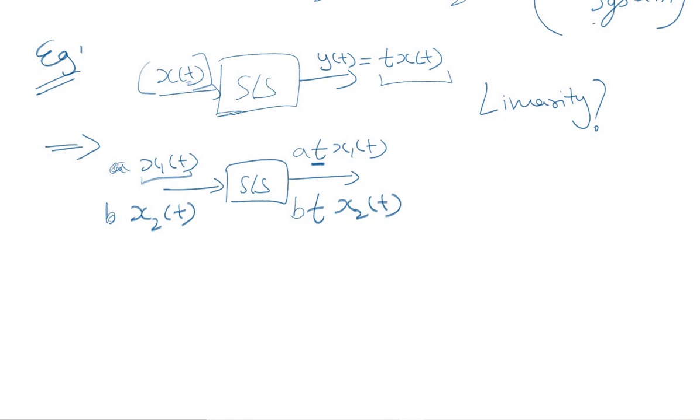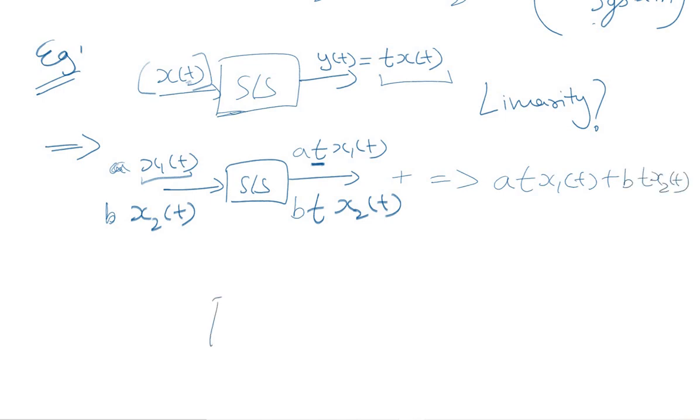So now the input signal is a times x1t, so the output will be a times x1t into t. If we add these two outputs, it becomes a times t x1t plus b times t x2t.